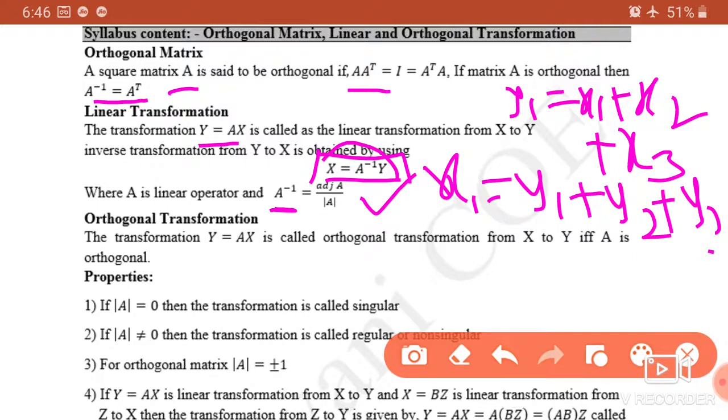Now orthogonal transformation means if we have given transformation y is equal to Ax, it is called orthogonal if this matrix A is called as orthogonal matrix. If it is an orthogonal matrix, then the obtained transformation is called as orthogonal transformation. Next, what are the properties?